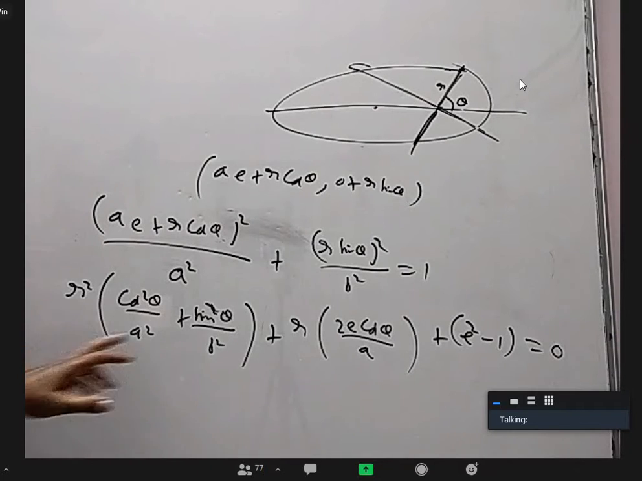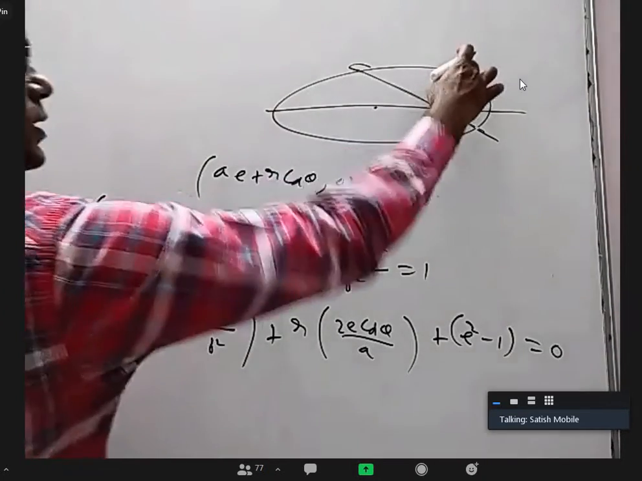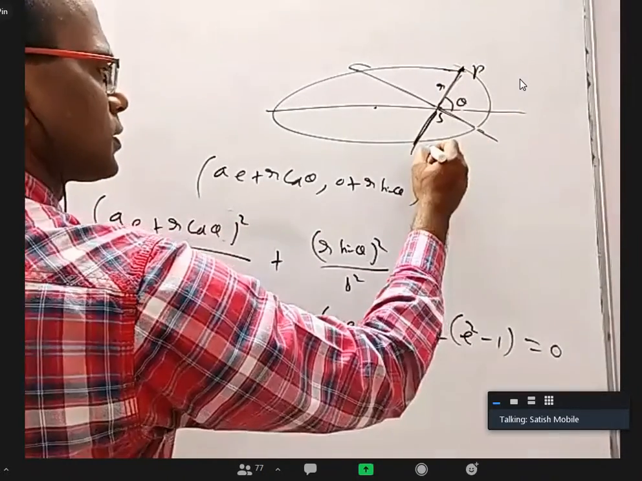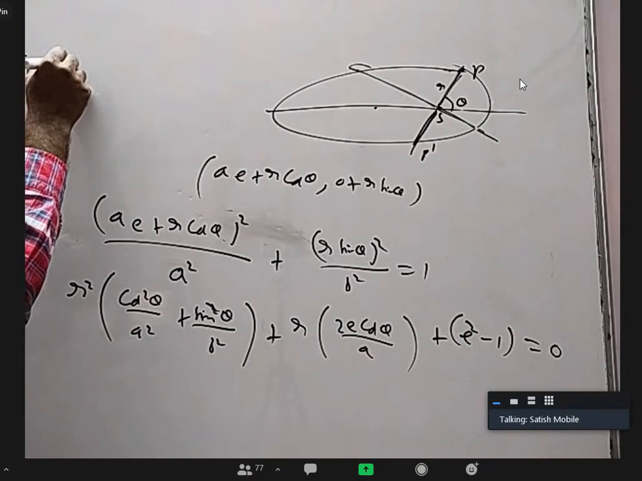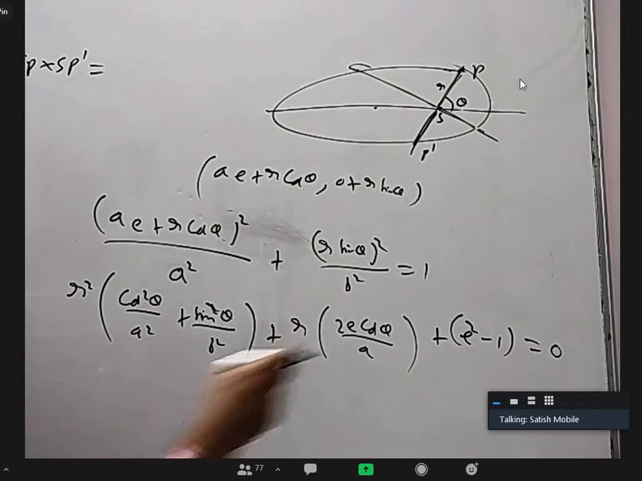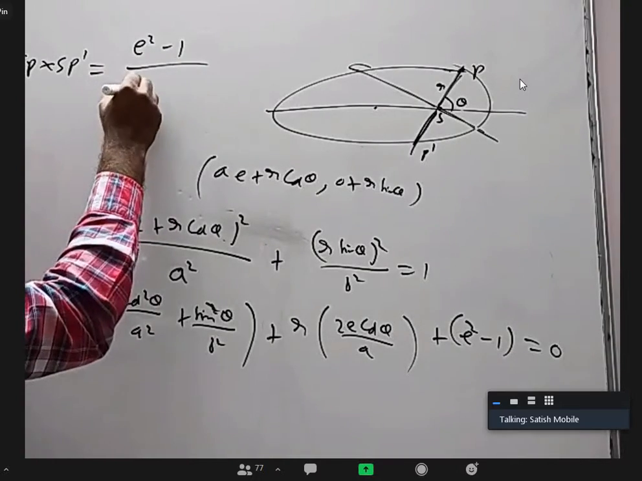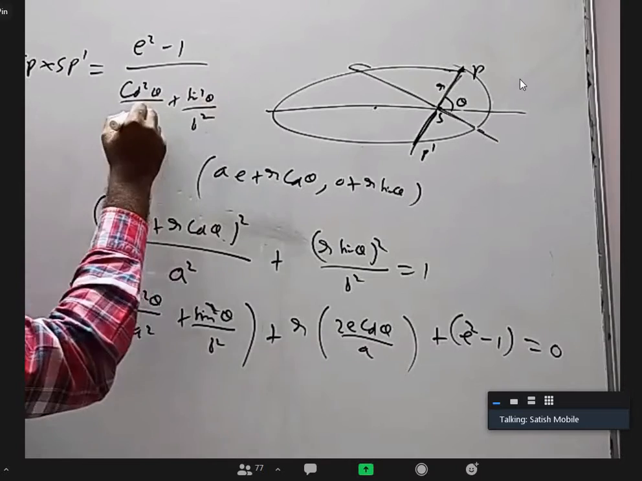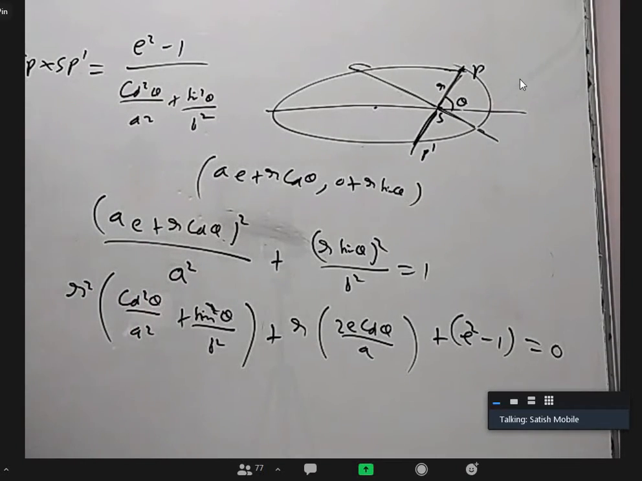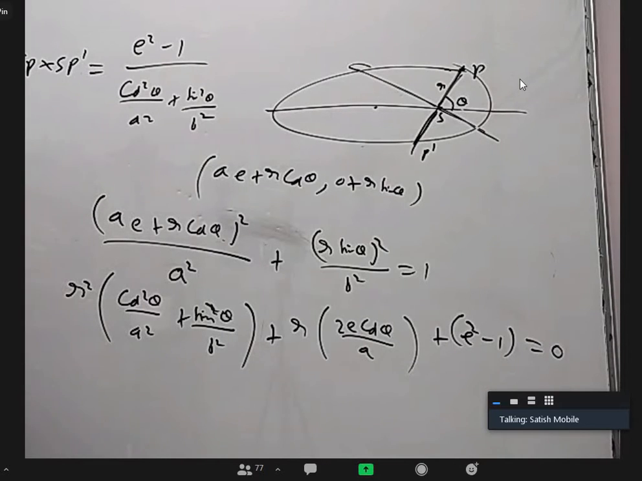Now, what is the product of the roots of this? One is this length. If this is S, this is P, and this is P dash, SP into SP dash is equal to the product of the roots, which is (e square minus 1) by (cos square theta by a square plus sin square theta by b square). Anybody want to comment? This is negative. How can SP into SP dash be negative?